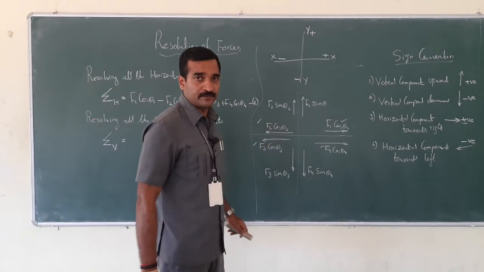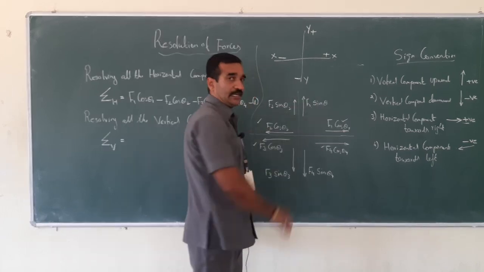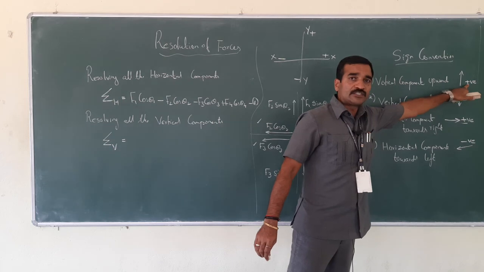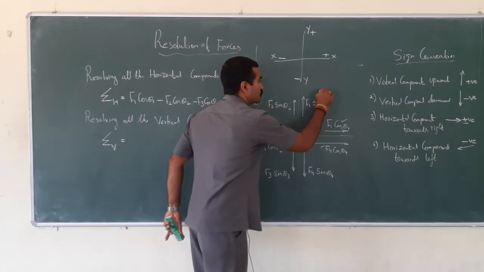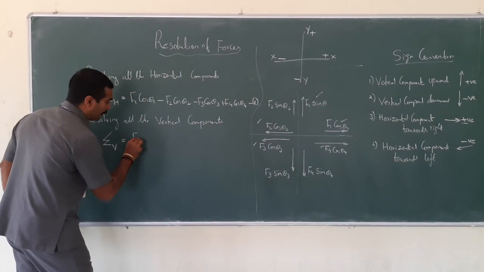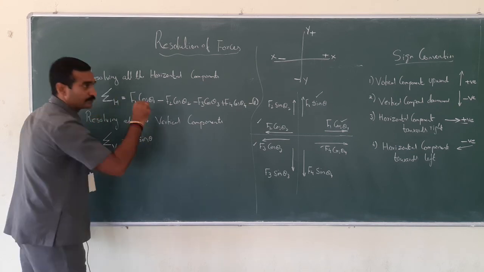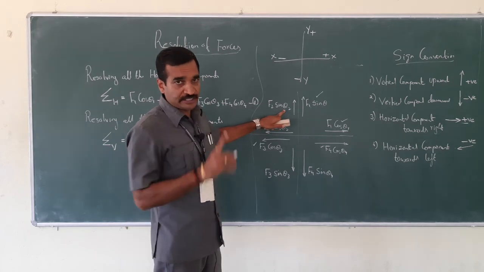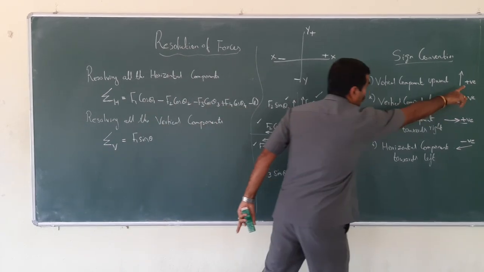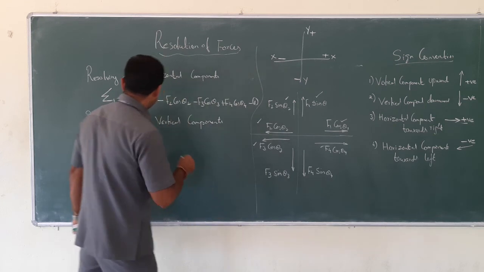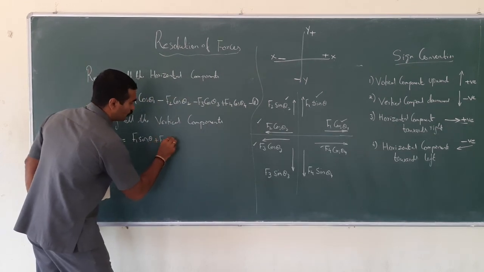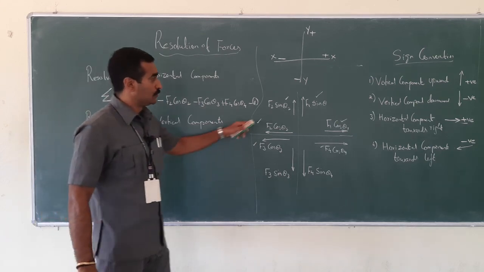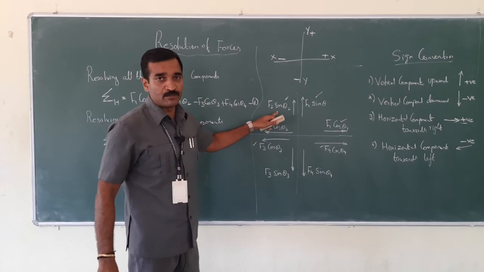Let me just go from one quadrant to the other. First quadrant, look here: one force which is acting vertically upwards. The sign convention is positive, therefore this one should be positive, that is F1 sin theta 1. Let me move to the second quadrant where a force is acting vertically upwards, the sign shows positive. So plus F2 sin theta 2.